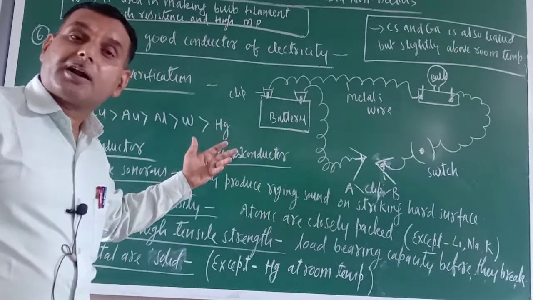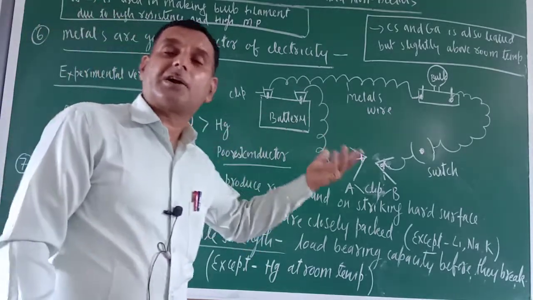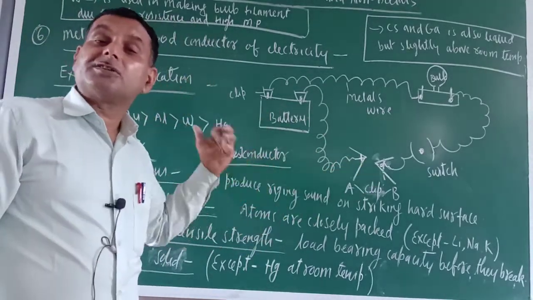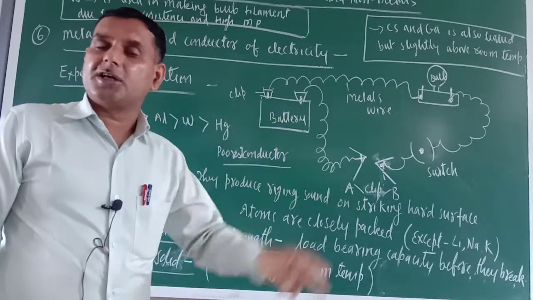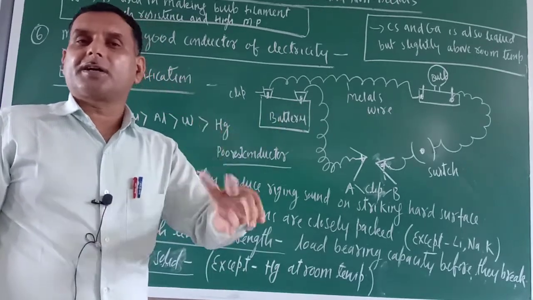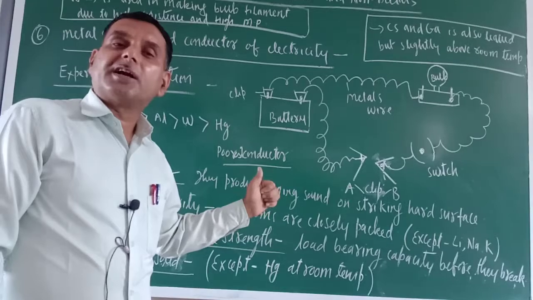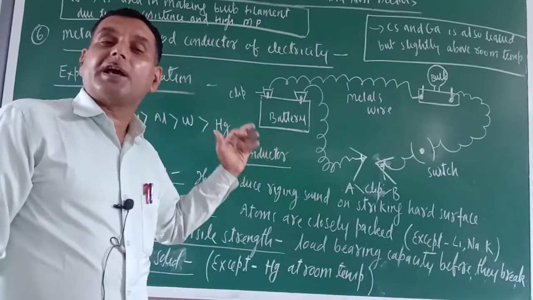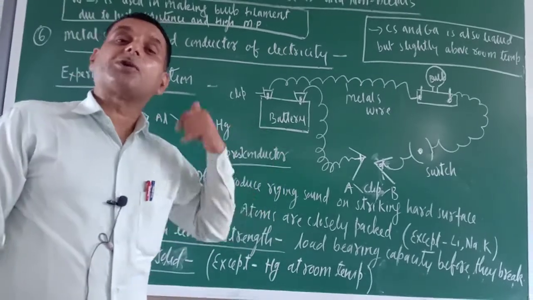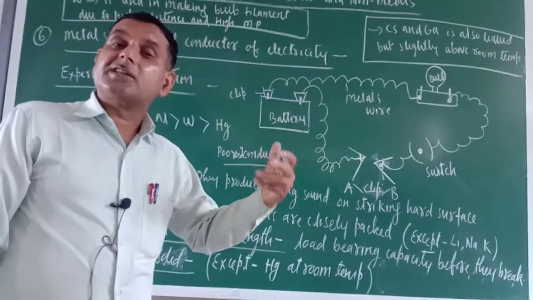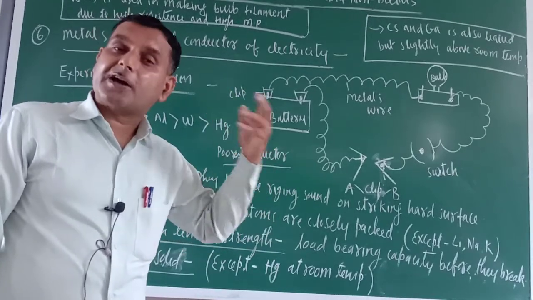Metals are good conductors of electricity because of free electrons. So there are two types of conductors: metallic conductors, which conduct electricity through free electrons, and the next is electrolytic conductors, which conduct electricity through free ions.